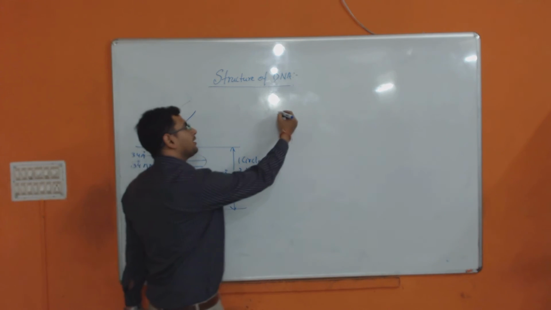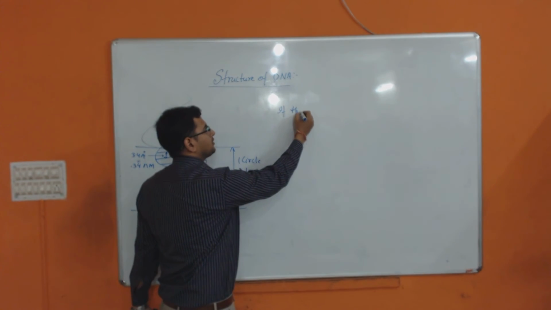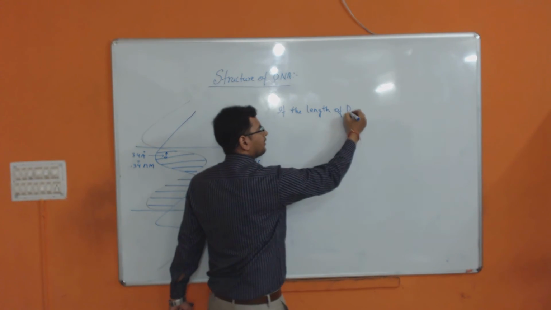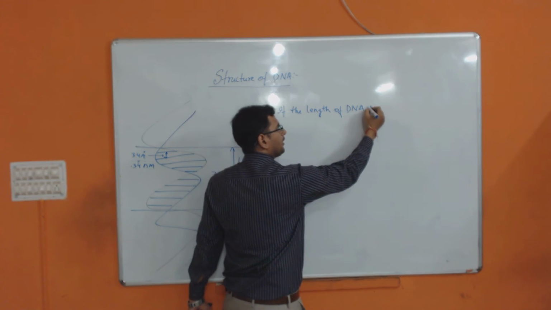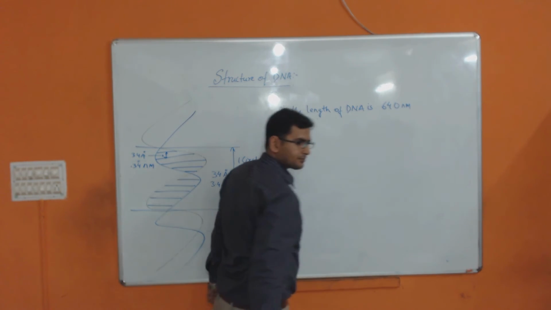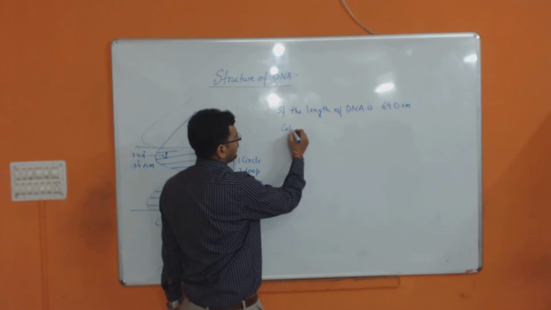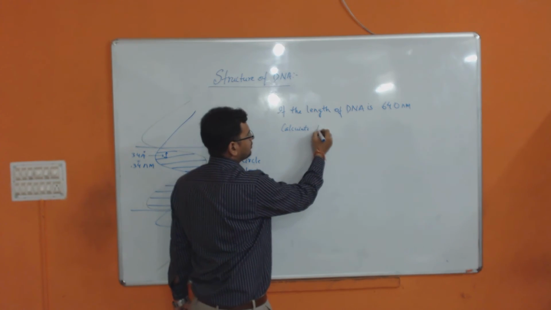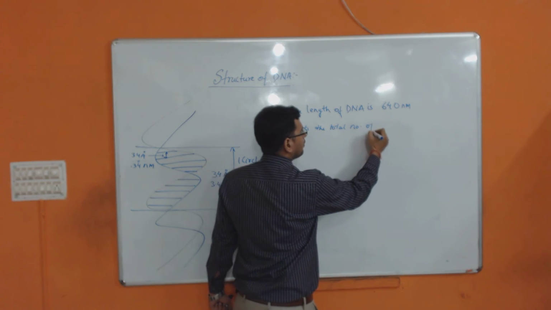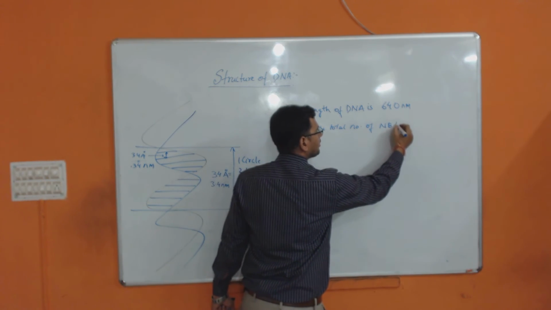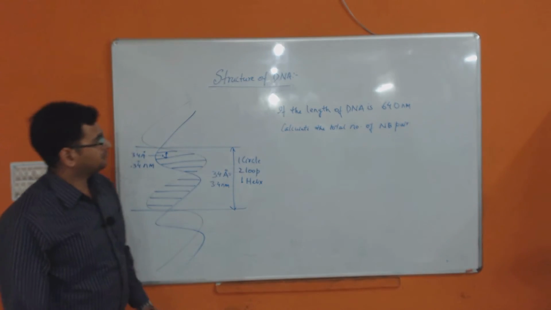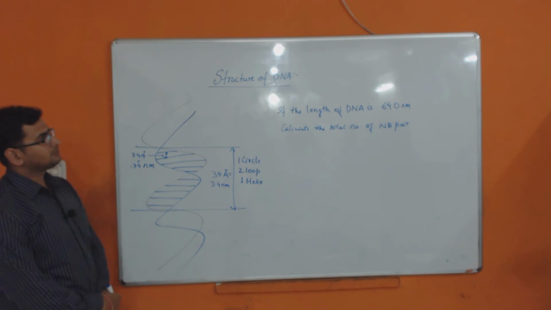So can you tell me, if the length of DNA is 640 nanometer, calculate the total number of nitrogenous base pair. 640 divided by 10.